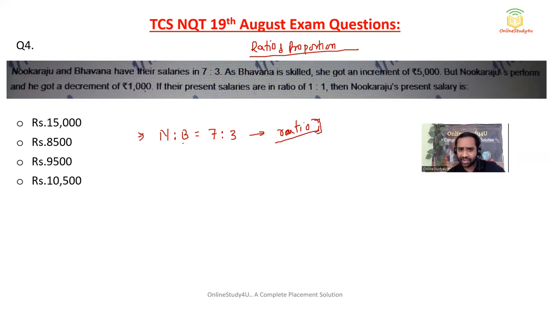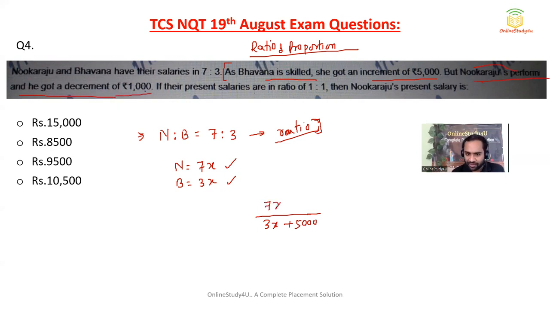So any data is given in terms of ratio, and if you want to write it down in terms of value, then just multiply it by a variable. So Nuka Raju salary will be 7x, and Bhavna salary will be 3x. Okay, now here you can see, as Bhavna is skilled, she got an increment of 5,000 rupees. So Bhavna salary is increasing by 5,000 rupees. But Nuka Raju performance is not good. He got a decrement of 1,000 rupees. Nuka Raju salary was 7x, and 1,000 rupees decrement he is getting.